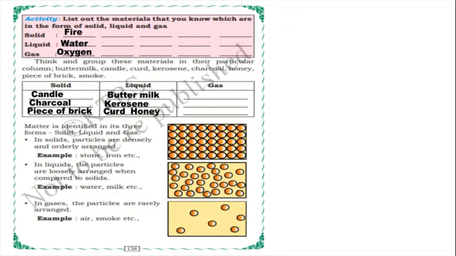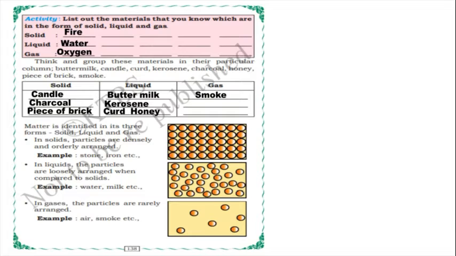In the liquid column, we can write butter, milk, buttermilk, kerosene, curd, honey, because in whichever container you put buttermilk, kerosene, curd or honey, it will take the shape of the container. And for gas, we can write smoke.